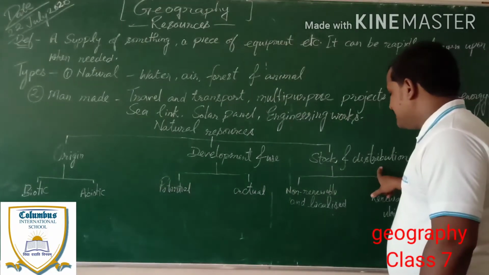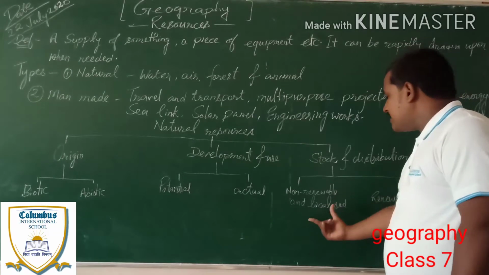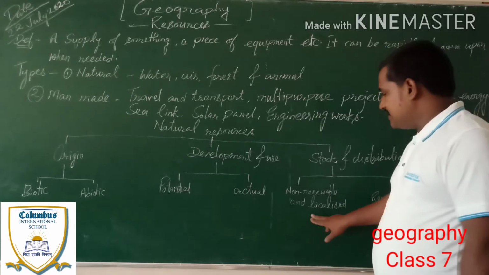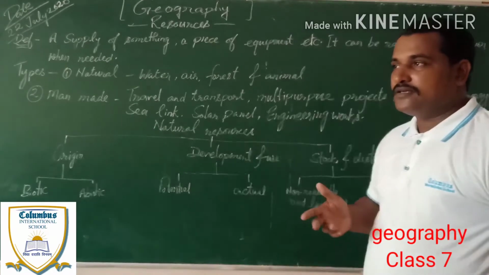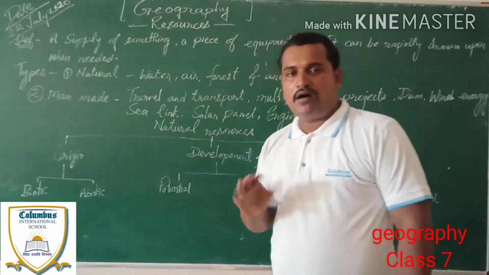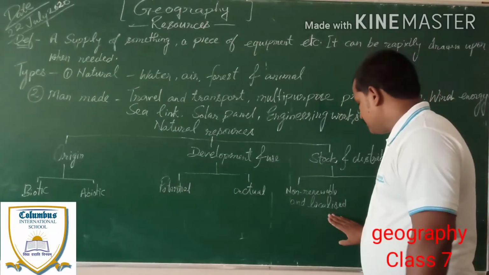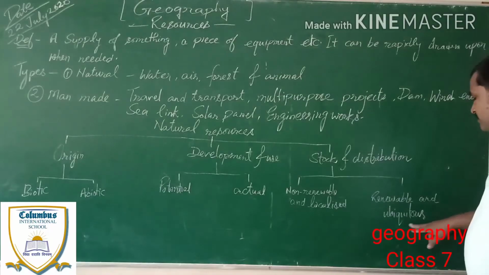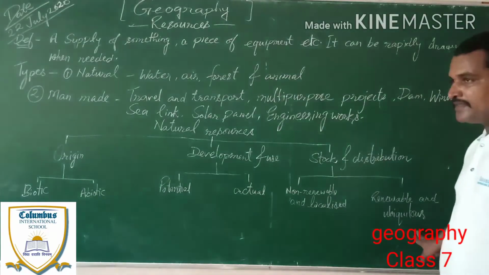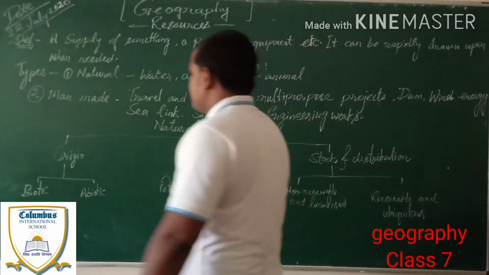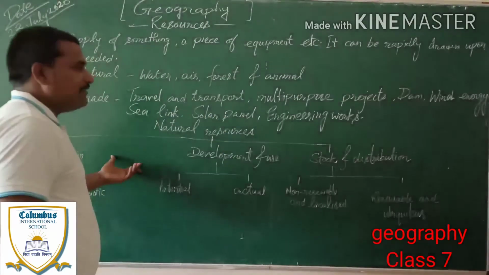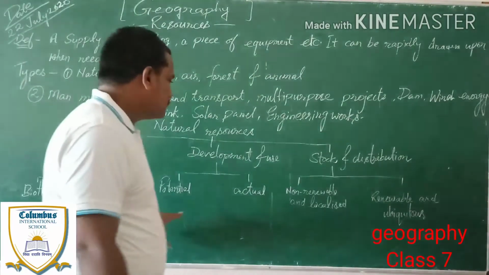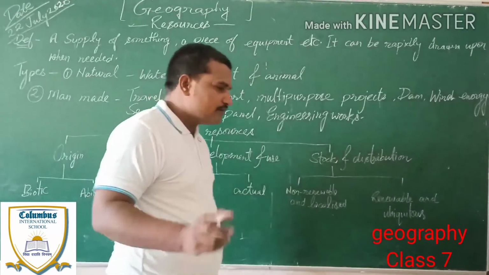In stock and distribution, we can see non-renewable and localized. It means this kind of resource, once exhausted, cannot be renewed. And the second is renewable and ubiquitous. I will explain these topics with a hint from the book. Let us see the book.